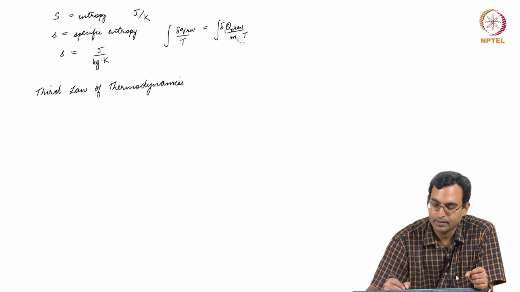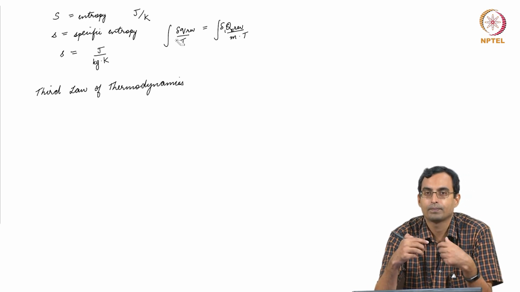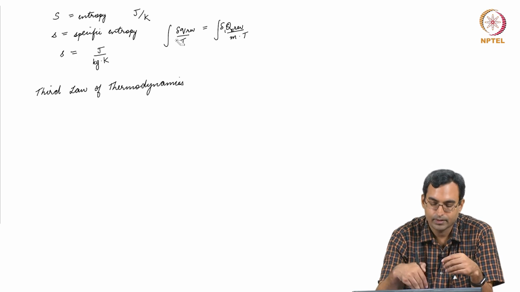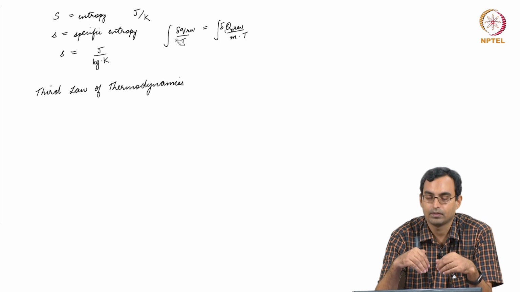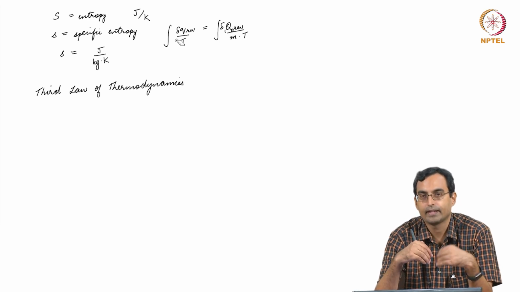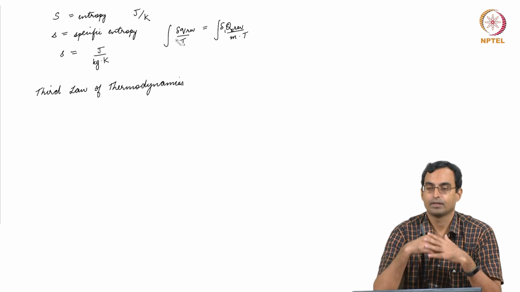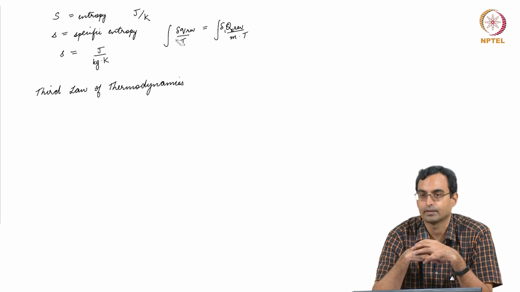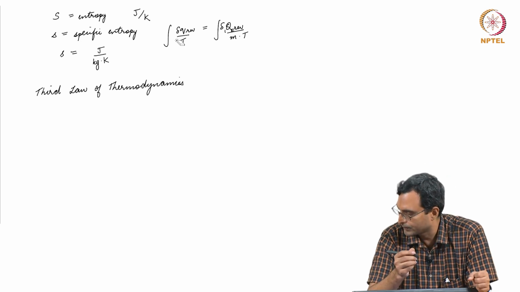So, that is the third law, which gives us some reference for calculating entropy, because all of these formulae we have, del q by T, only tell us the change in entropy. So, we need a reference. For pure substances of the kind we are dealing with, we will assume that at absolute 0 the value is 0. So, for any other temperature we can see how much heat we need to transfer to get to that temperature and use that to calculate how much the entropy changes by. So, that is also something which we see.